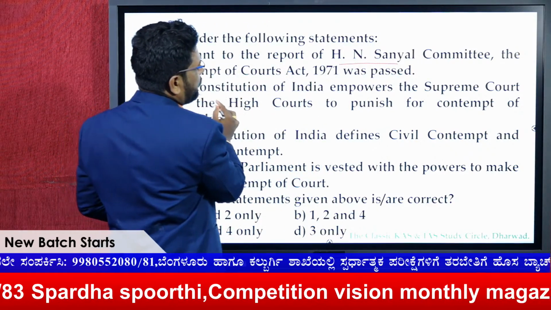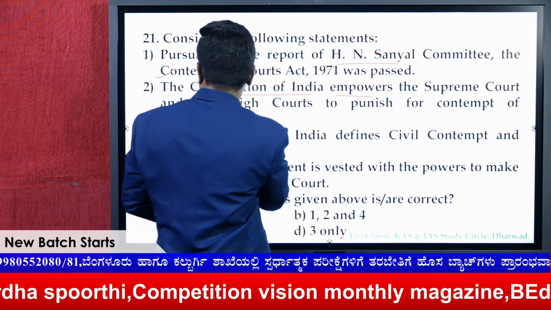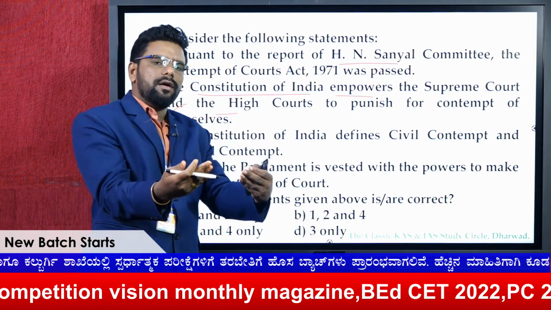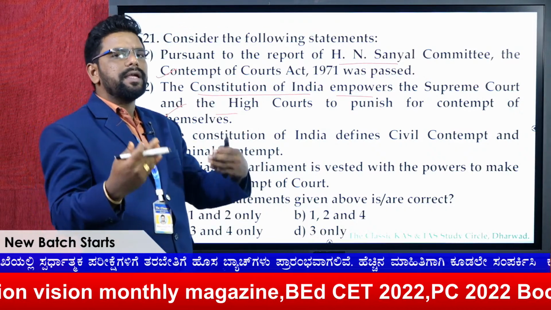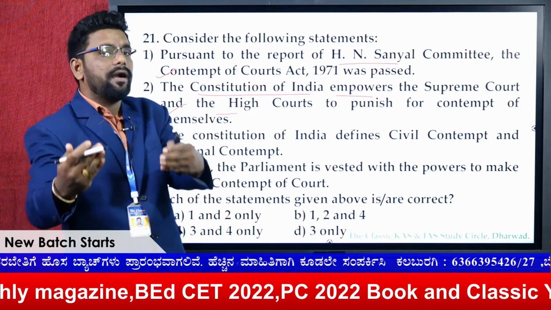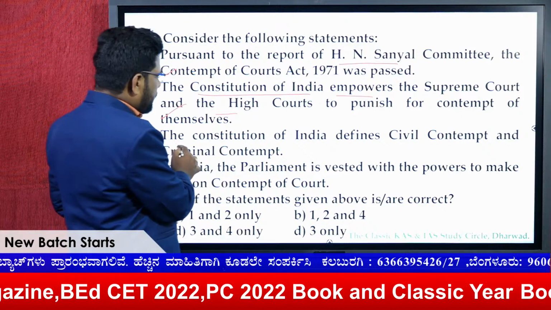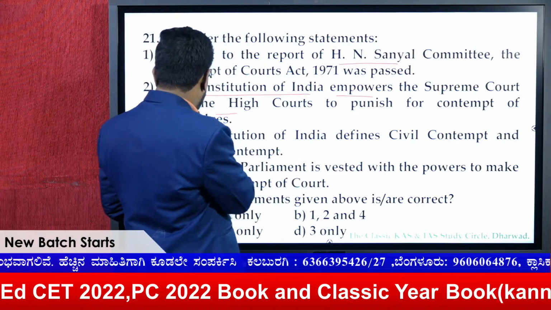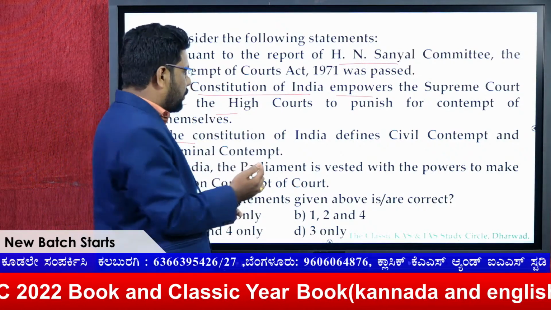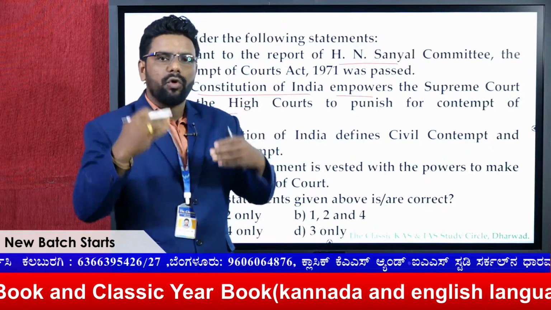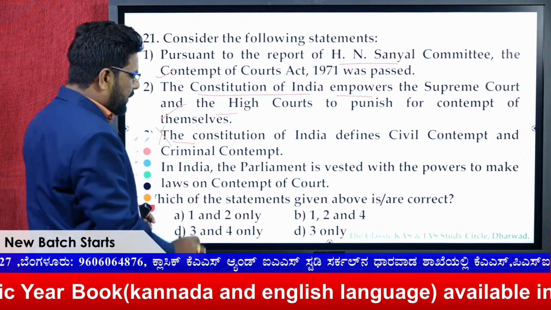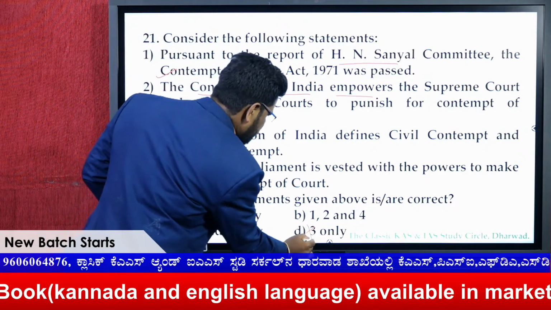And the Constitution of India empowers the Supreme Court and the High Court. Definitely right. The High Court and the Supreme Court are empowered by the Constitution so that any act which is misconduct to the court's order can be punished. And the Constitution of India defines no. Here there is no proper definition of contempt of court, but it is according to the Contempt of Courts Act 1971. So my third statement cannot be right.